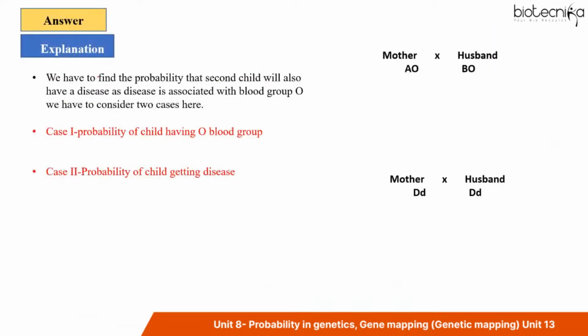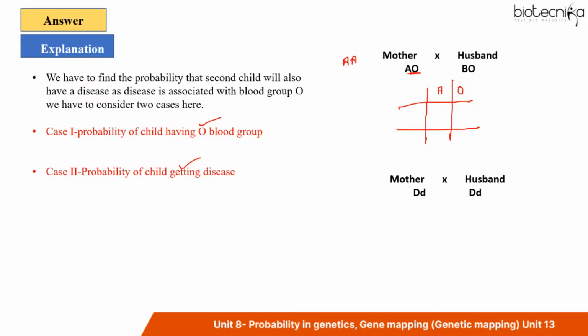So in solving this question, you have to consider two cases: the probability of the child having O blood group and the probability of the child getting the disease. It is already mentioned that the mother has A blood group. So why have I written AO? Why not AA?